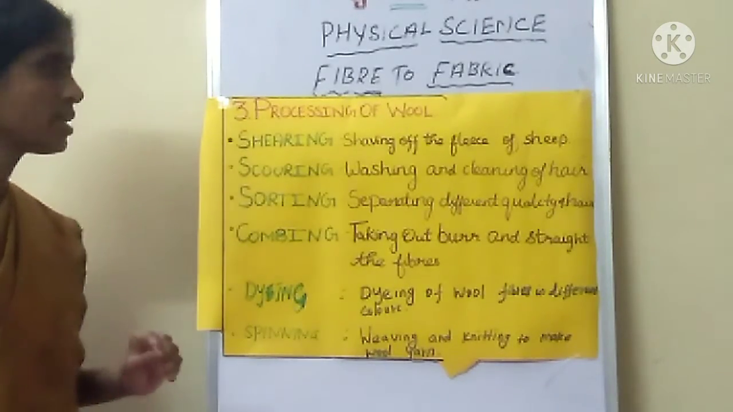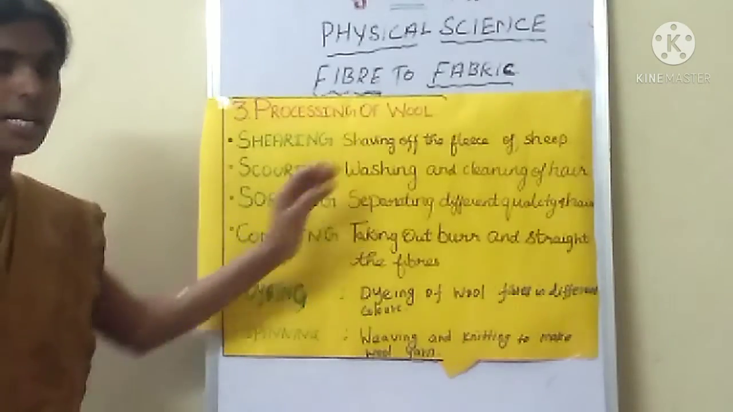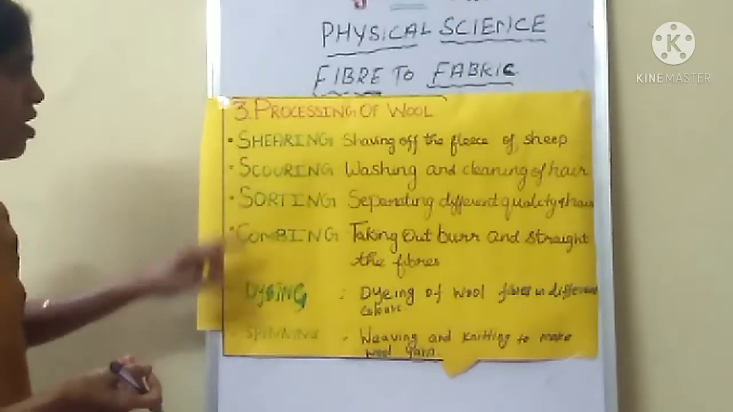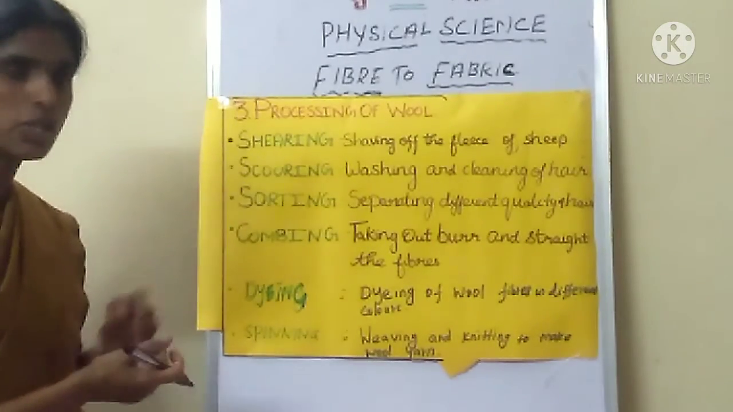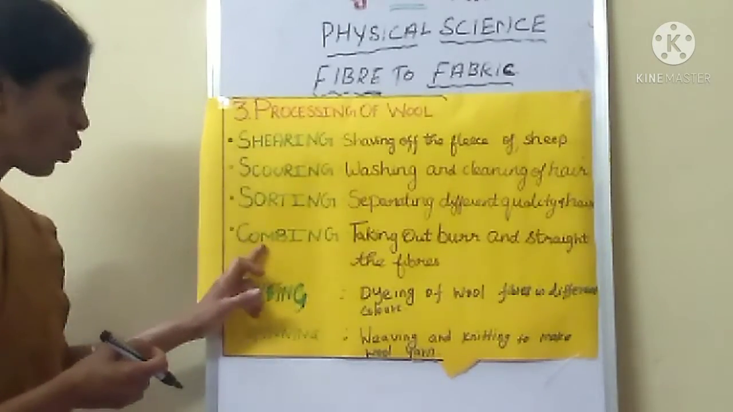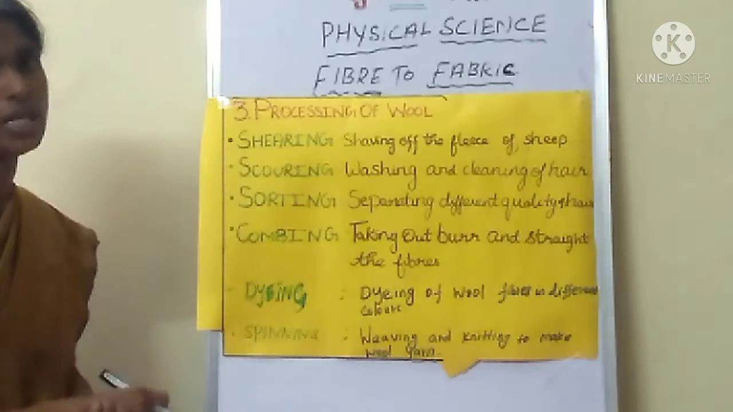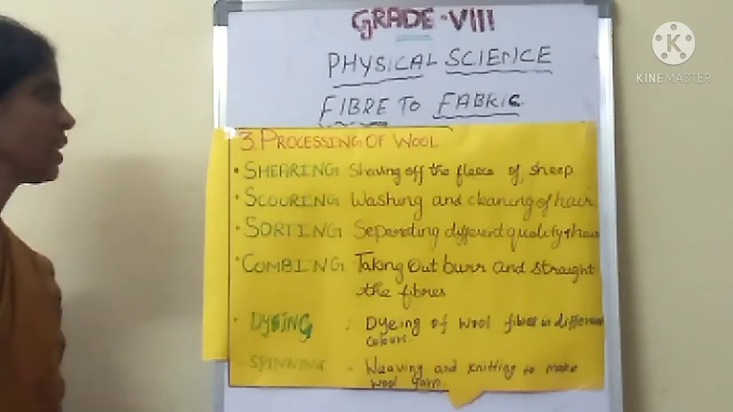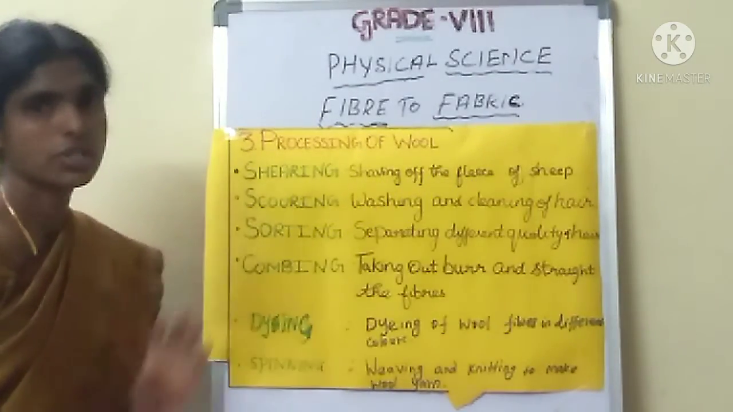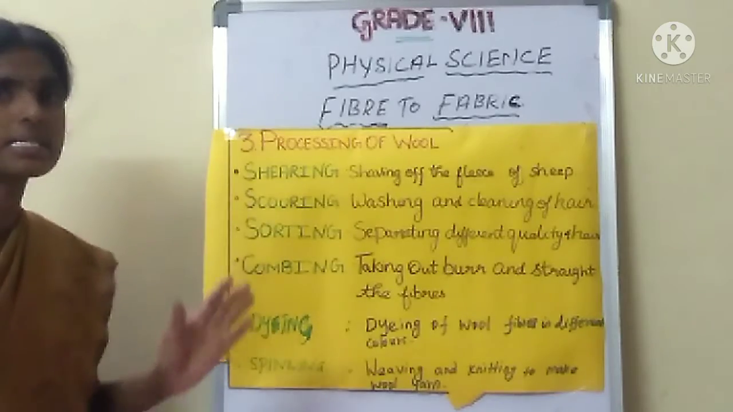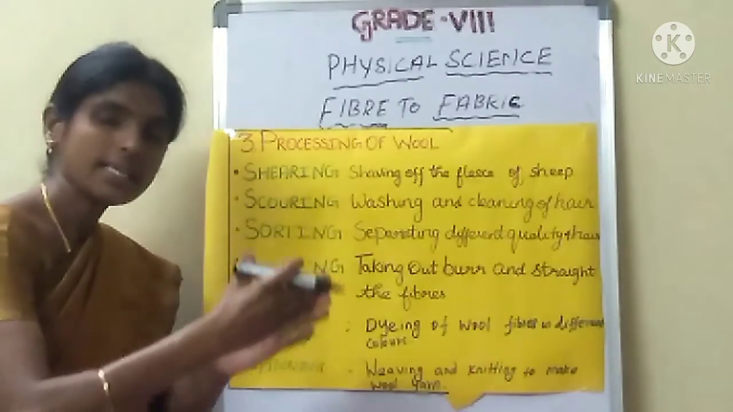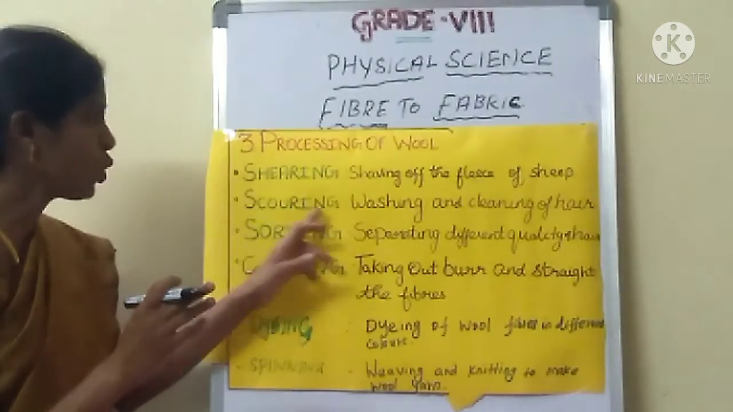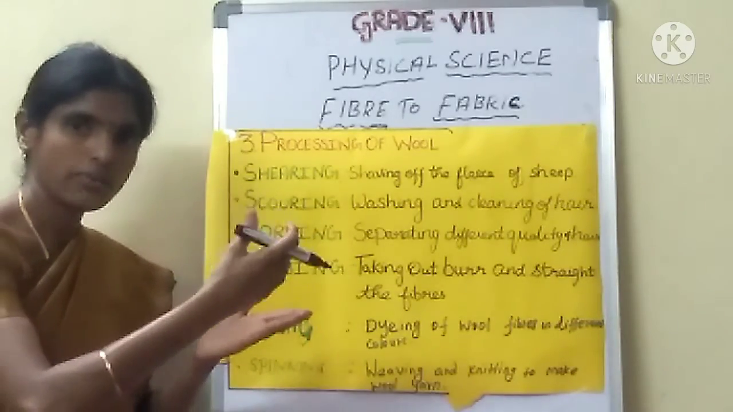Are you understand? Okay, see here, processing of wool. Once again I say, processing of wool. How many processes are there? Six processes. What are the six processes? Shearing, scouring, sorting, combing, dyeing and spinning. That is the processing of wool. What is shearing? Shaving of the fleece of sheep. Shearing means cutting the hair of animals. That is shearing. Next step, scouring.